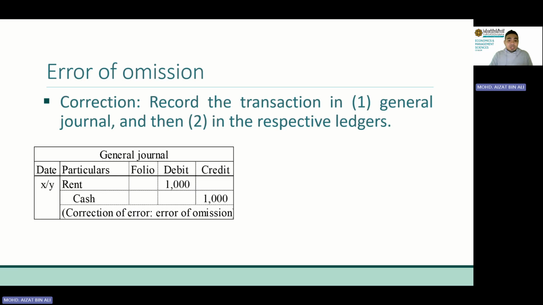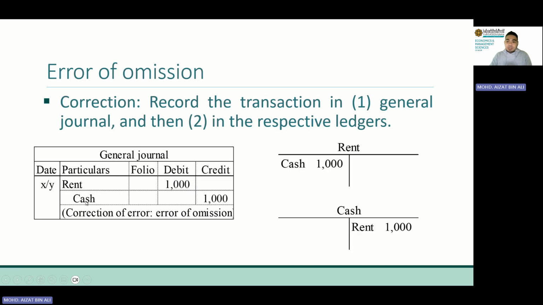Now, this is the general journal. Step number 2 is to post in the ledgers. What ledgers are these? Rent and cash. So it will look like this. Rent, debit 1,000 ringgit. See here, rent is debit in the general journal. In the accounts, the rent should be recorded on the debit side. Cash, credit 1,000 ringgit. See, it reflects the general journal.